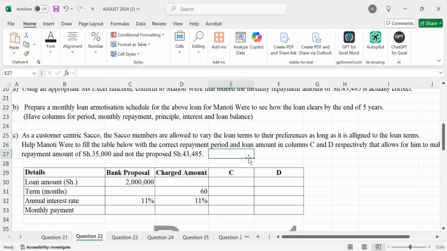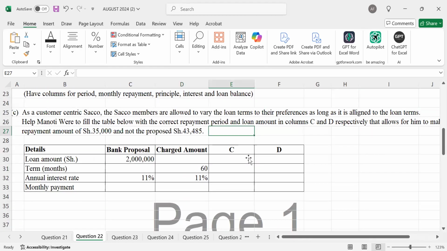So the beauty part here is that this Sacco understands us. We can be given the option to adjust the repayment values, given the details of the bank proposal and the charged amount.